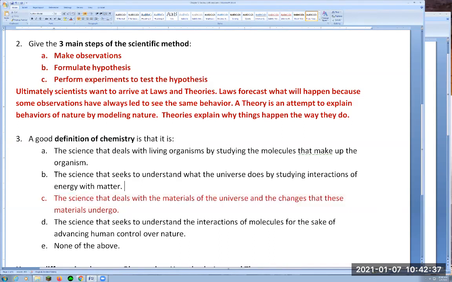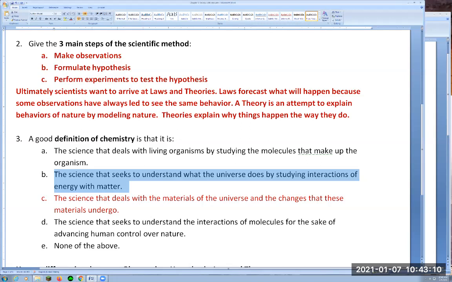I see that you were tempted to say it's actually the science that seeks to understand what the universe does by studying interactions of energy with matter. It's true that in chemistry we are studying the effect of changes in energy on matter. But really the basis for chemistry is the study of matter. In the universe, there are 2 categories where you can classify things.